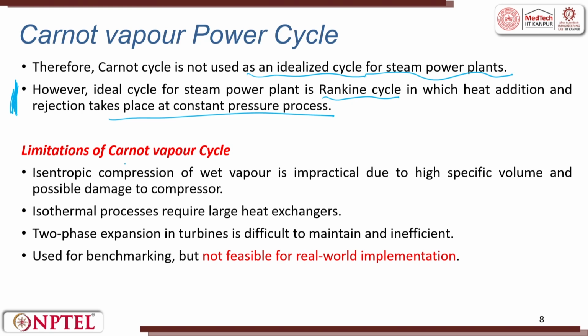The limitation of the Carnot vapor cycle is that isentropic compression of wet vapor is impractical, because it has a very high specific volume and possibly can damage the compressor. Isothermal process requires a large heat exchanger. Heat exchanger means where there is a transfer of heat happening from high to low temperature.